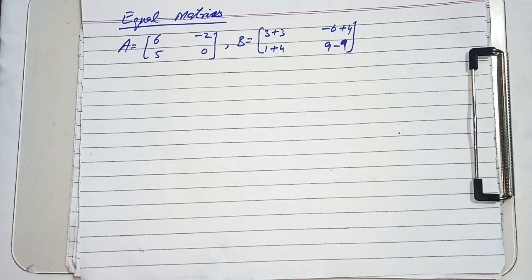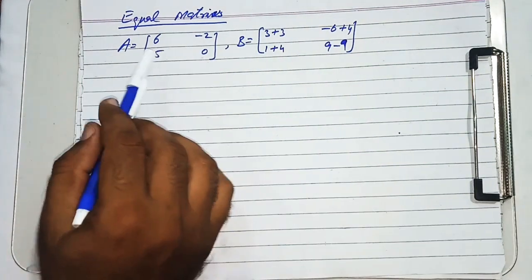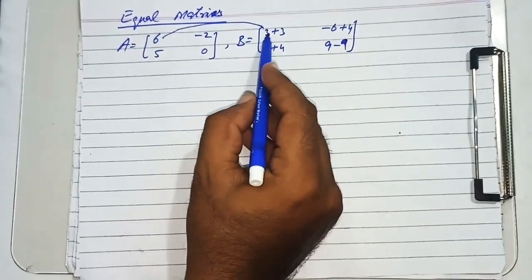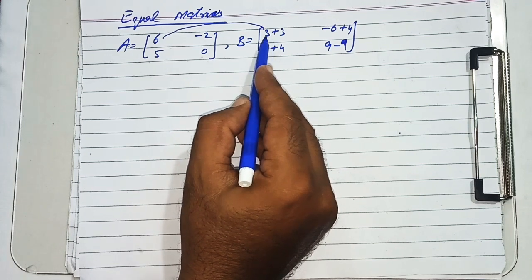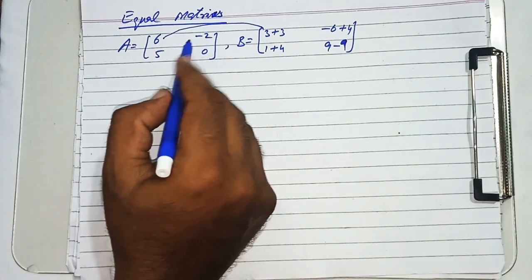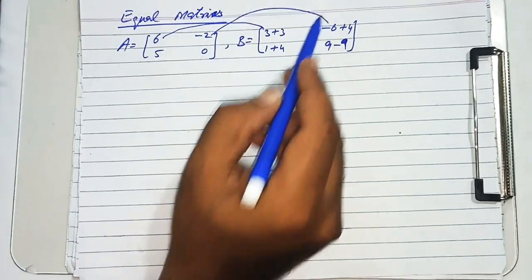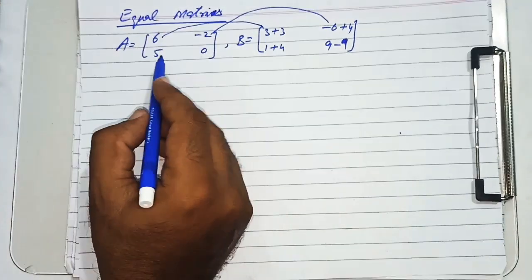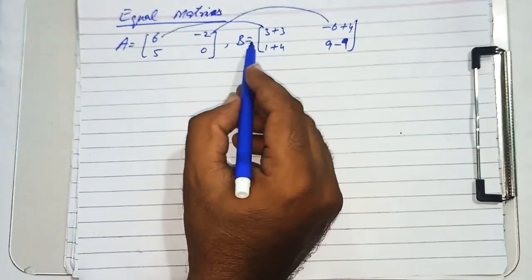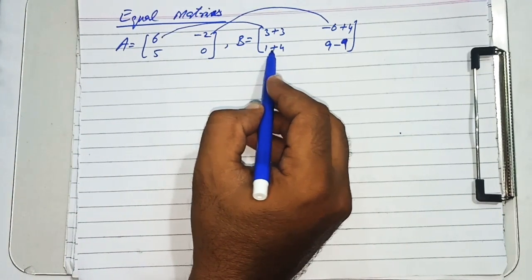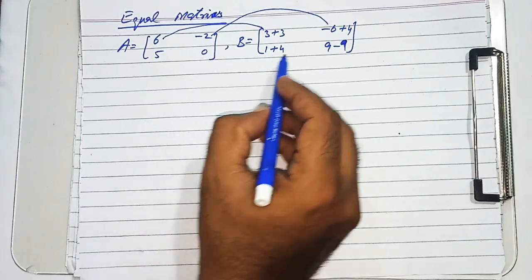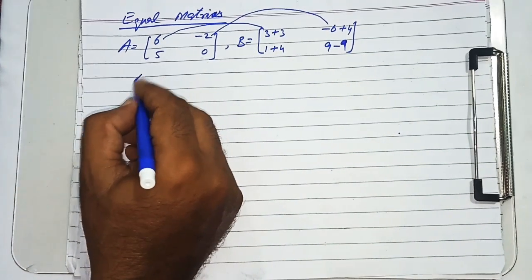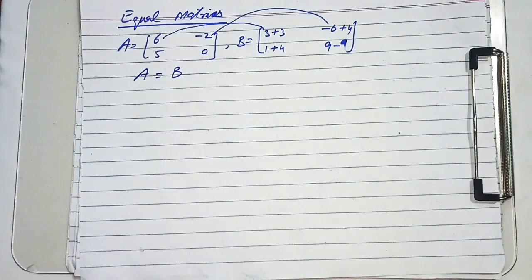If you think carefully, the order of both the matrices is the same. As for the corresponding entries, the first entry of A is 6 and in matrix B the first entry is 3 plus 3, that is also 6. The second entry of matrix A is minus 2, as well as the second entry of matrix B, minus 6 plus 4, meaning minus 2. The third entry of A is 5, whereas the third entry of matrix B is also 5. The fourth entry of matrix A is 0, whereas the fourth entry of matrix B is also 0, 9 minus 9, 0. So matrix A is equal to matrix B.